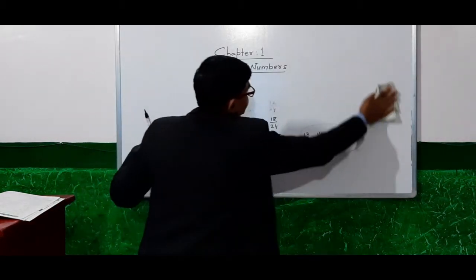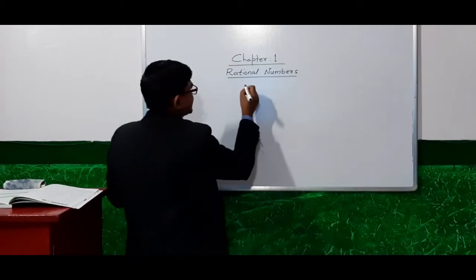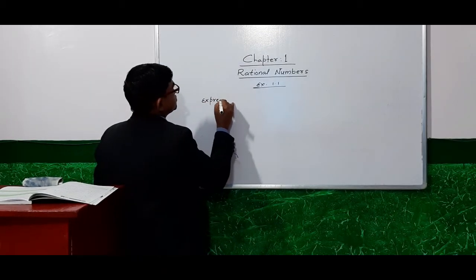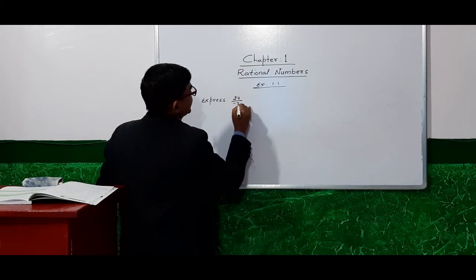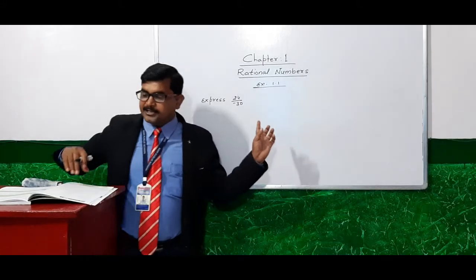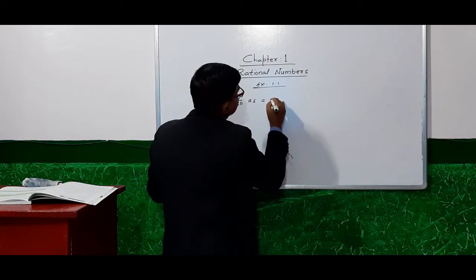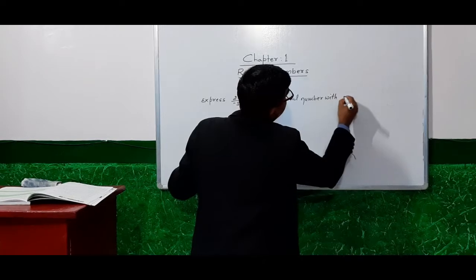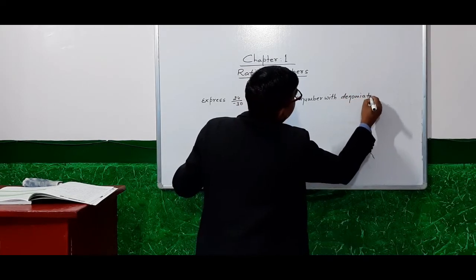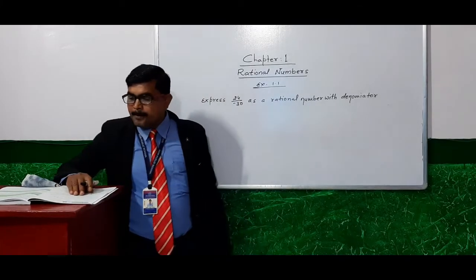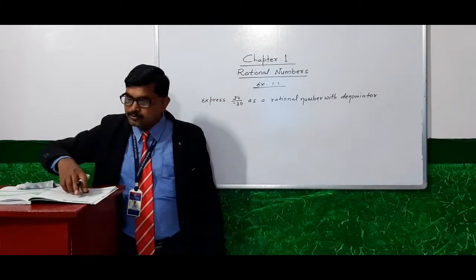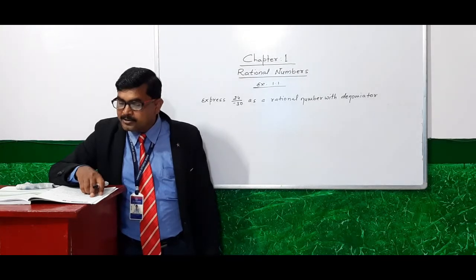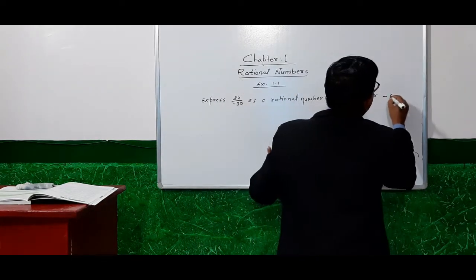Exercise 1.1. Express 24 by minus 30 as a rational number with denominator minus 6.